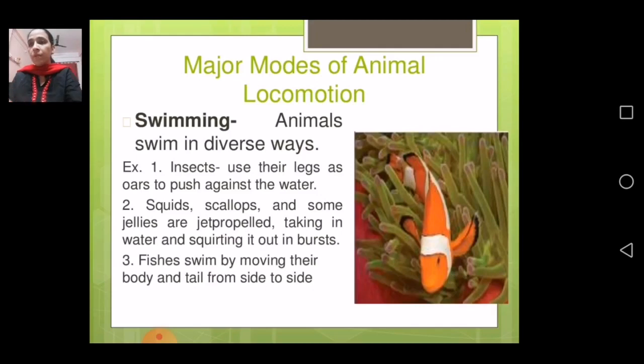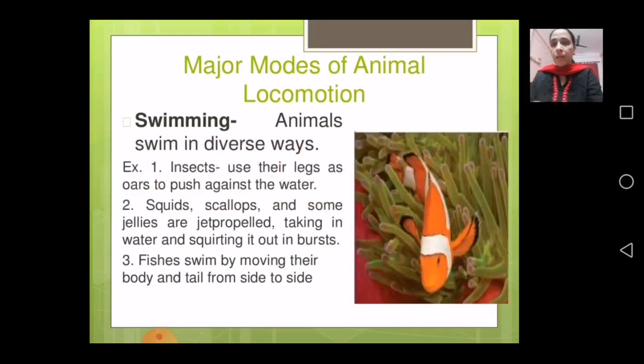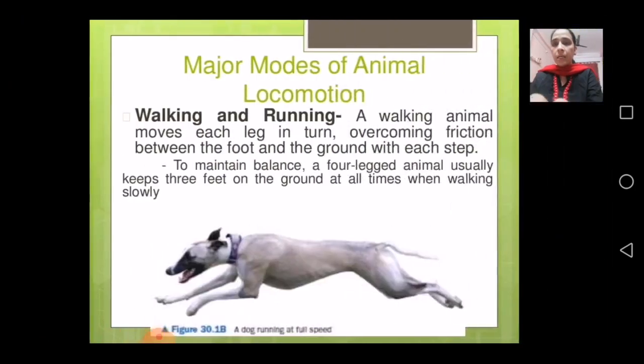Next, animals like dog, cat, or whatever, they use their limbs only to walk. So a walking animal moves each leg in turn, overcoming friction between the foot and the ground with each step.